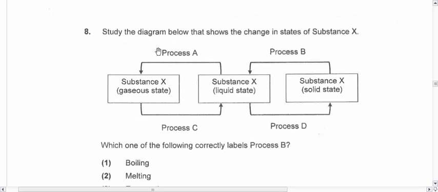Question 8. The diagram below shows a change in state of substance X. This is very, very straightforward. Solid to liquid. What is that process? I want process B. Solid to liquid, what is that process called? Yeah, it's called melting. Okay, solid to liquid, it's melting.